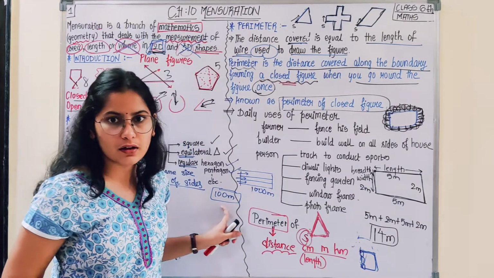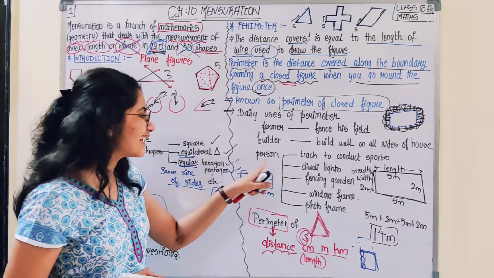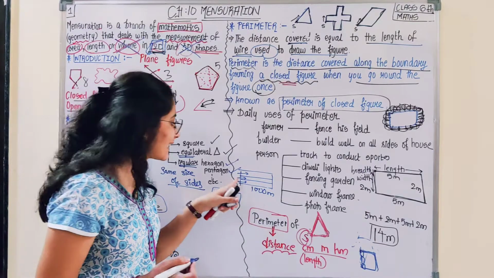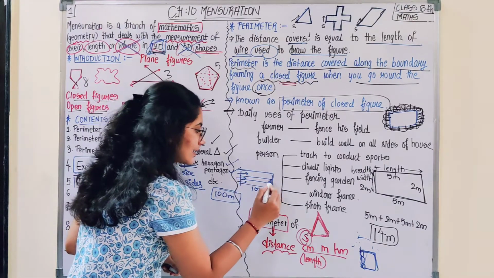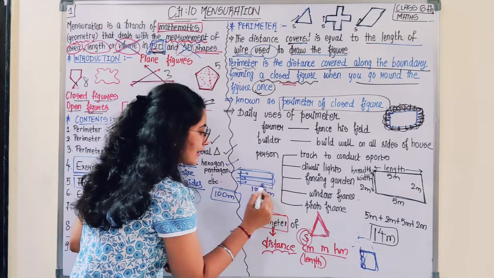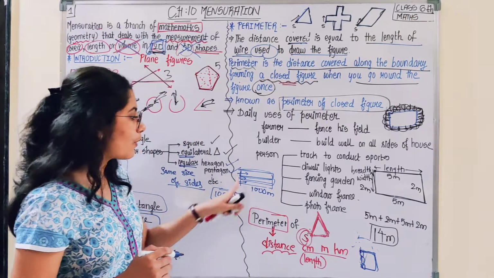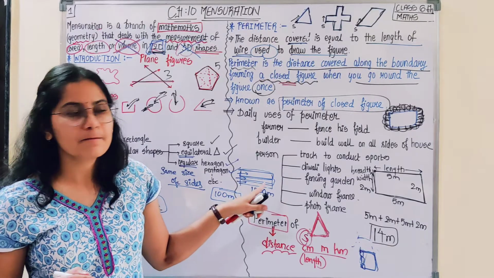This is unfair. So that sports teacher or the coach has to calculate the distance. For calculating that distance, he would ultimately be calculating the perimeter. Okay, he will calculate the boundary.